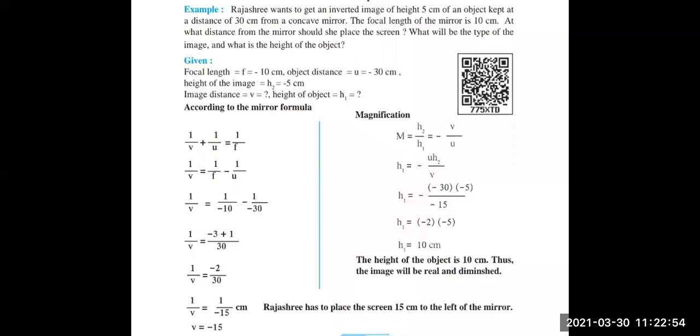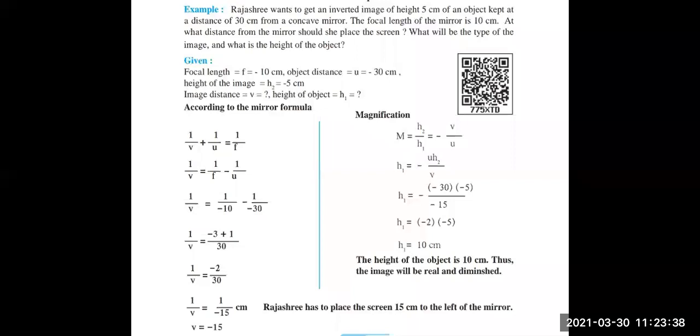So first we are going to use the mirror formula. We have u, f, and we have to find v. First write down the formula: 1 upon v plus 1 upon u equals 1 upon f. Place all the known things on one side, that is the right side, and whatever we have to find on the left side. So they have just transferred 1 upon u from the left side to the right side. While getting transferred, the sign gets changed. So 1 upon f minus 1 upon u.